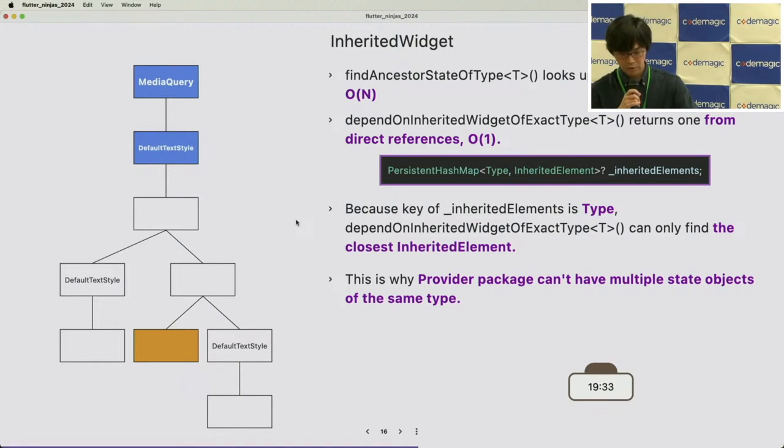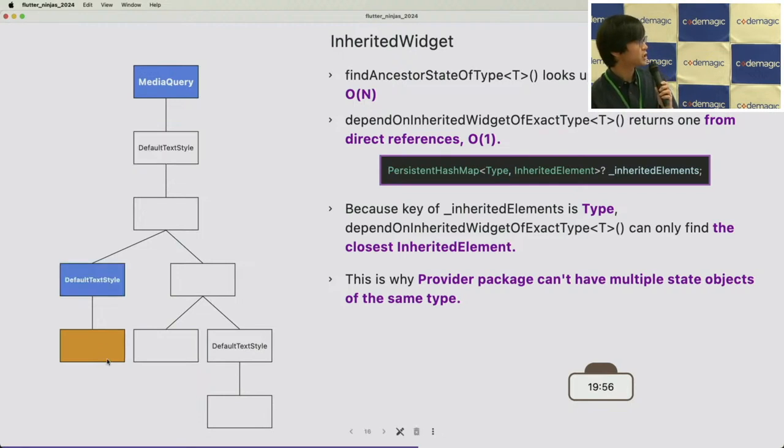But there is one thing we have to know: because the key of the inherited element is the type, and a hash map cannot have multiple values with the same key, if the element has multiple inherited widgets with the same type, it cannot preserve both of them.